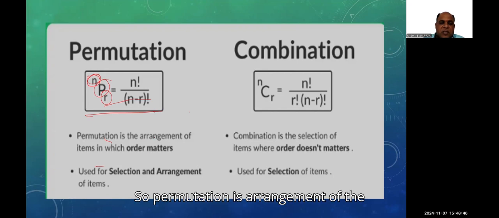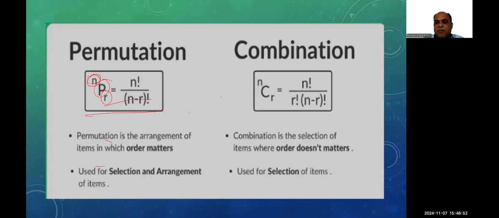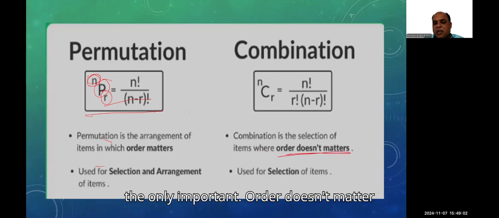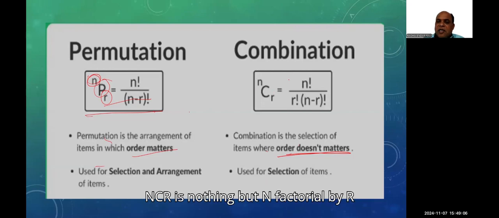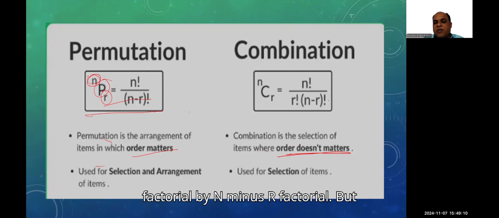Permutation is the arrangement of items in which order matters. nCr is the combination, a selection of items where order doesn't matter. This is the important difference. nCr is n factorial divided by r factorial times n minus r factorial.